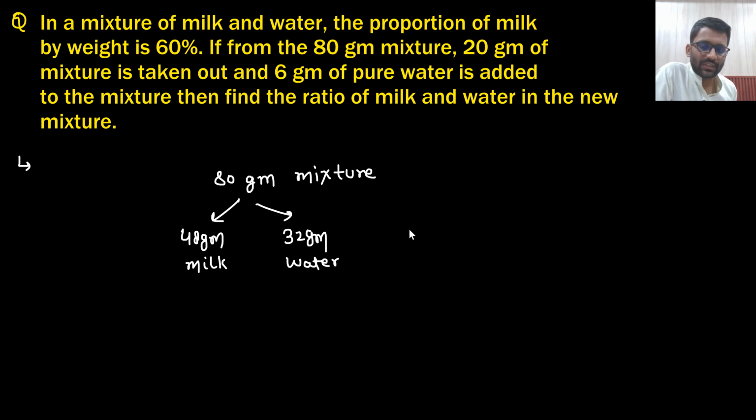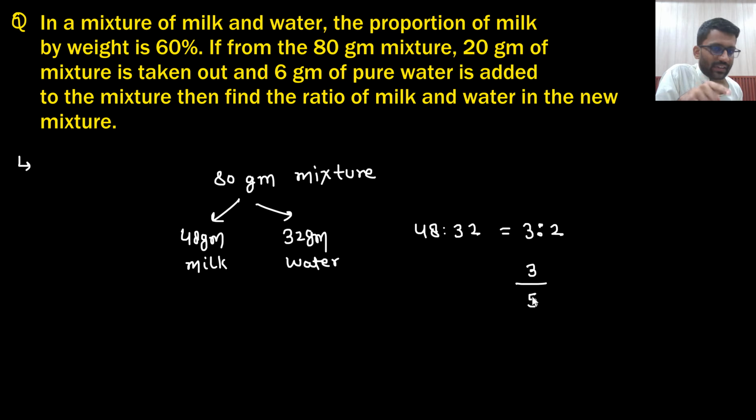So what is the ratio? 48:32, which is 3:2. This is the ratio. Now, I am taking out 20 gram of mixture. If I was taking 5 gram, then 3 gram I would be taking out, that would be milk.